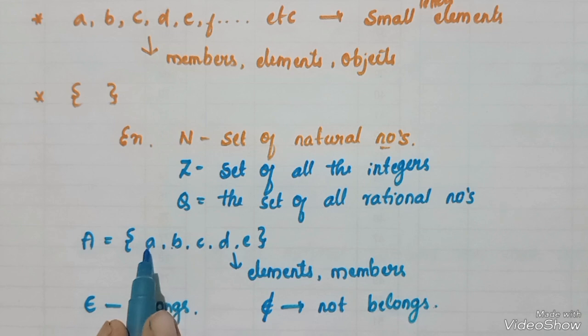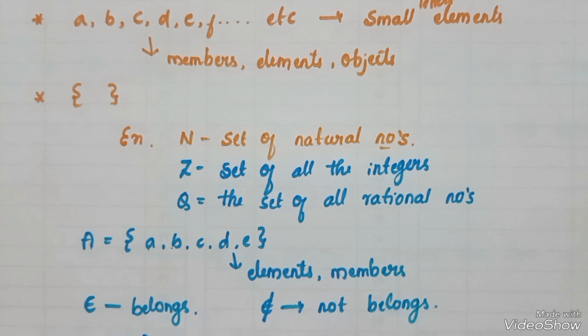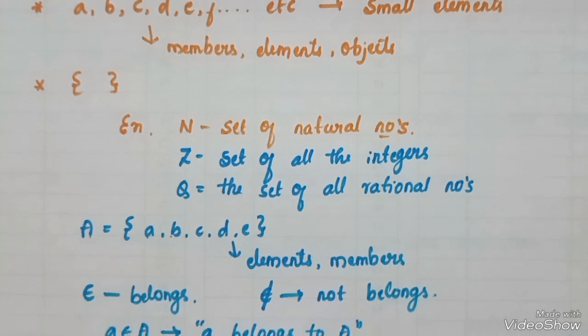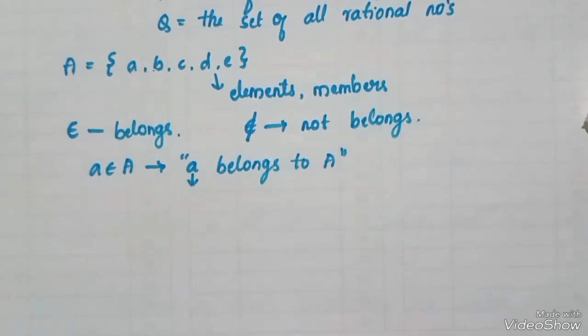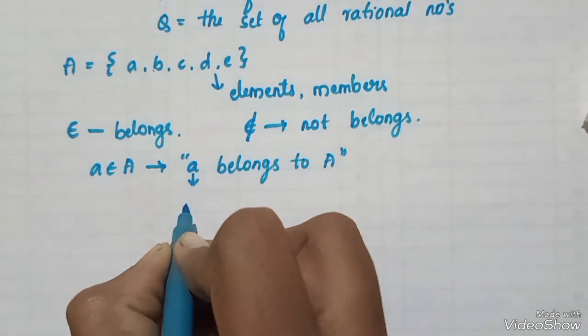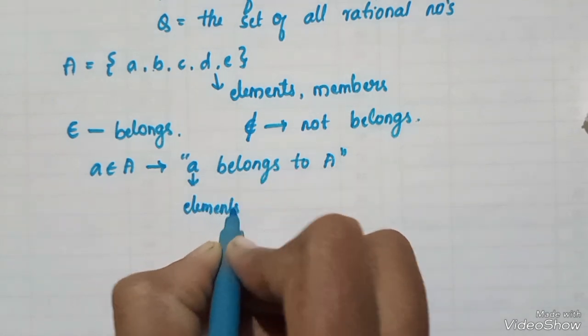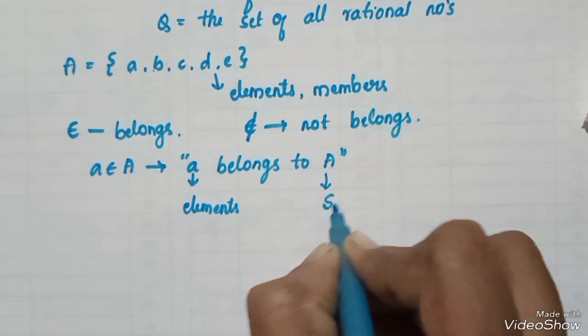There is an element a which belongs to set A. It can be written as a belongs to A. Here the small letter a denotes the element and the capital letter A denotes the set.